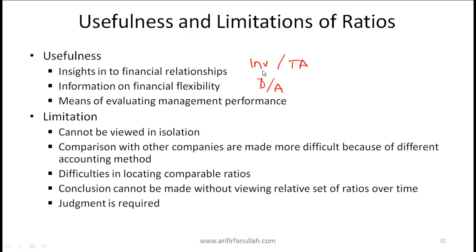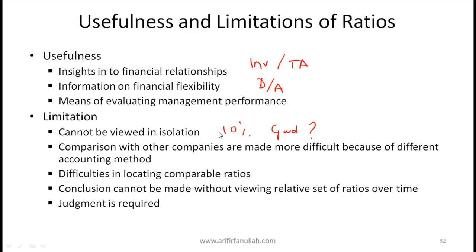Limitations. Ratios cannot be viewed in isolation. You can't simply say that for a given company the inventory to total asset ratio is 10%. Is this good or not? In isolation you can't tell. What you need to do is compare with other companies in order to determine whether this is good or not. Ideally you compare with the best in class. That process is called benchmarking, where you compare your company with the best companies in the industry to determine whether your company is doing well or not.